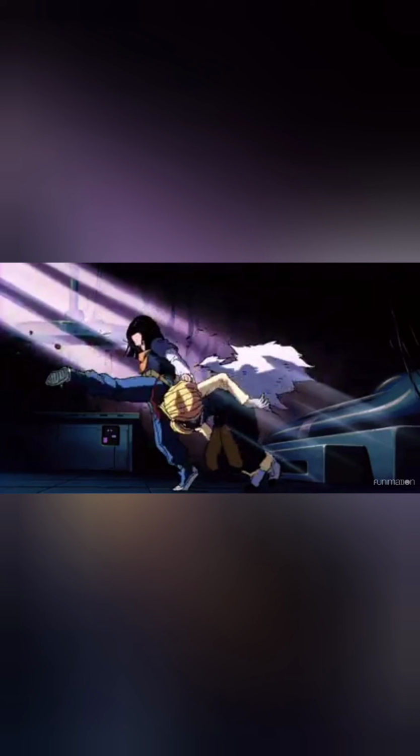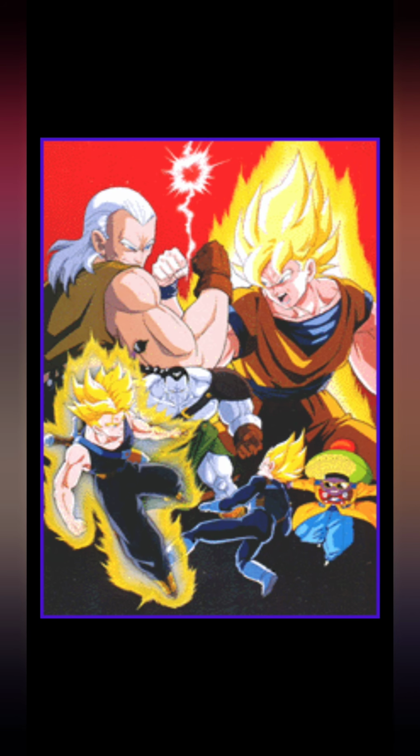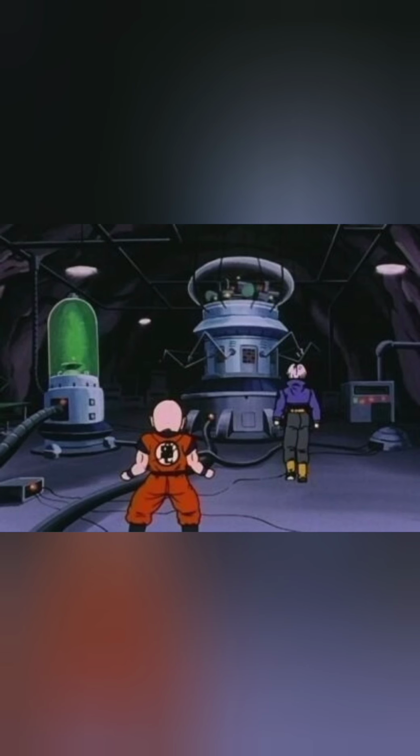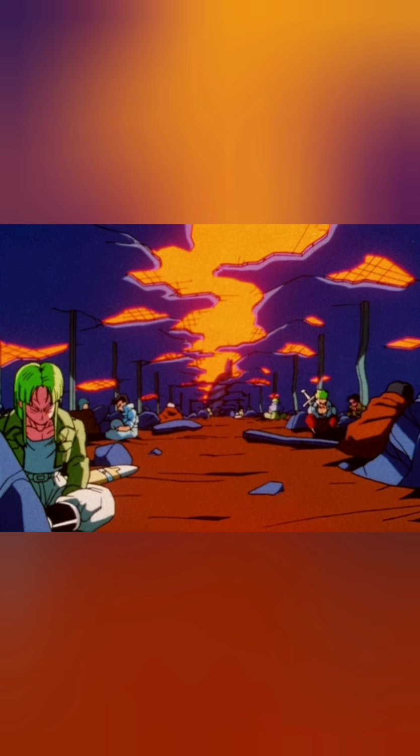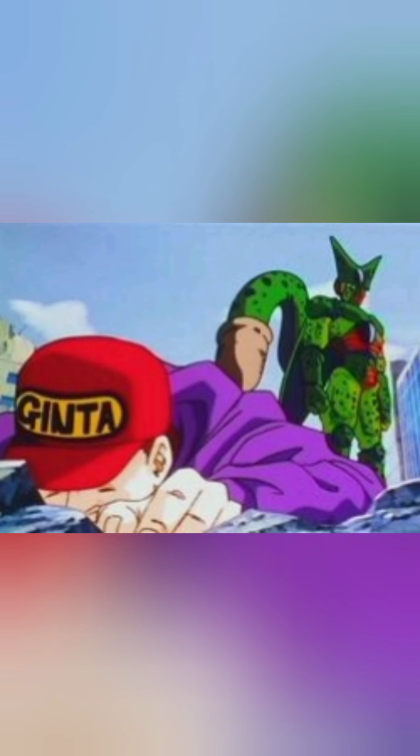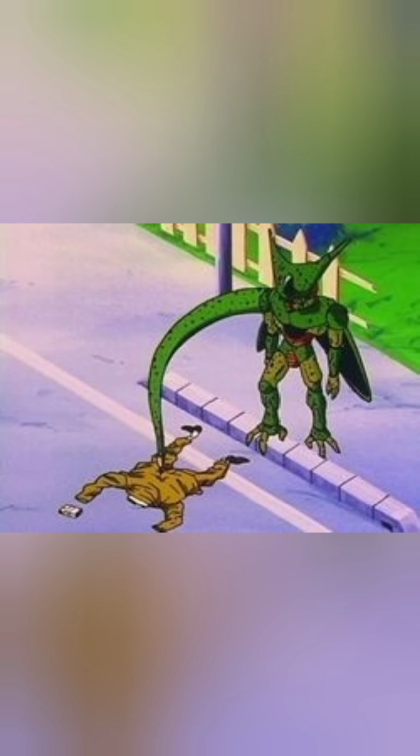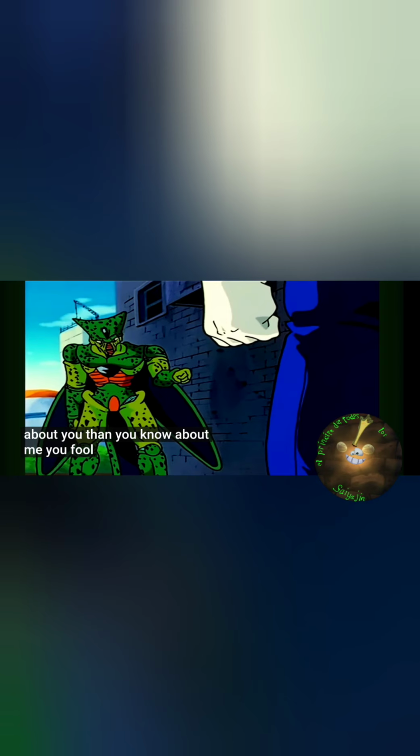My conclusion was that imperfect Cell originally came from the future Trunks timeline that was in the Super Android 13 movie. That's how that movie connects. Isn't that crazy? Also, I conclude that imperfect Cell seemed to be lurking around that timeline a bit longer than the other imperfect Cell, in search of the androids and absorbing a lot more humans. It's most likely a little more than the one we see Trunks know about, and baits him to come out to him.